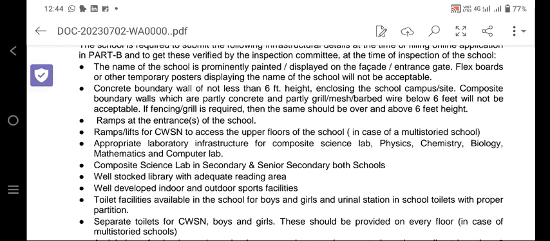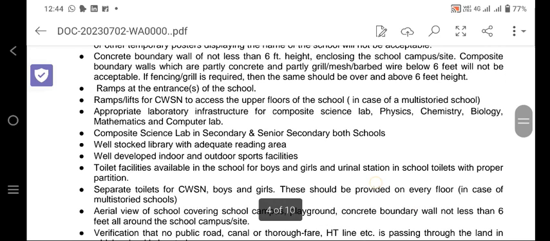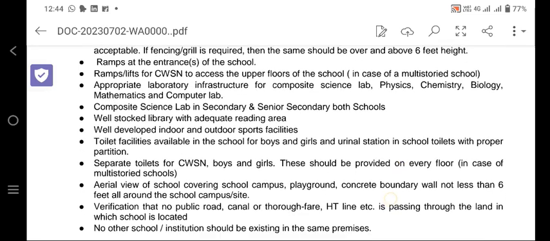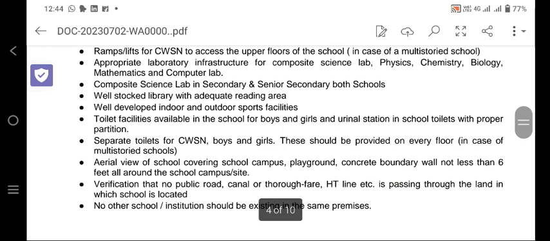Ramps at the entrance of the school: a ramp should be constructed at the entrance of the school. Ramps or lifts for CWSN to access the upper floors of the school in case of a multi-storied building. Appropriate laboratory infrastructure of composite lab, physics, chemistry, biology, mathematics and computer lab should be there. Composite lab in secondary and senior secondary for both the schools. So you can go for the composite lab till secondary, and for physics, chemistry, biology and mathematics labs for senior secondary.